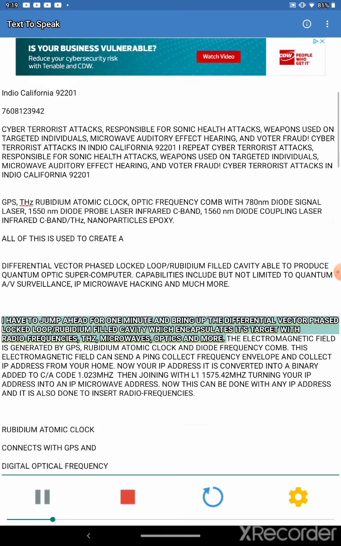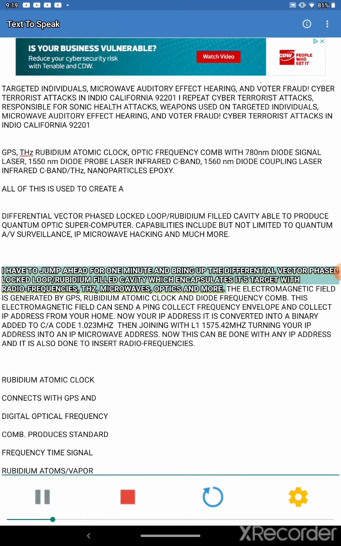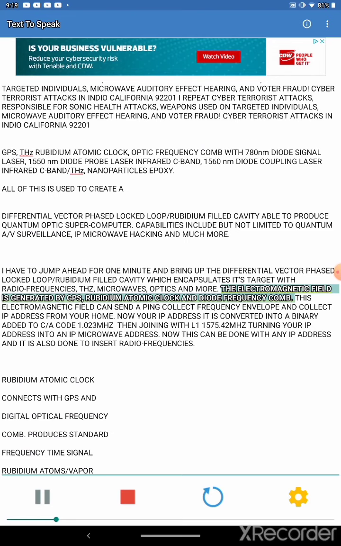I have to jump ahead for 1 minute and bring up the differential vector phased locked loop rubidium-filled cavity, which encapsulates its target with radio frequencies, THZ, microwaves, optics, and more. The electromagnetic field is generated by GPS, rubidium atomic clock, and diode frequency comb. This electromagnetic field can send a ping, collect frequency envelope, and collect the IP address from your home.